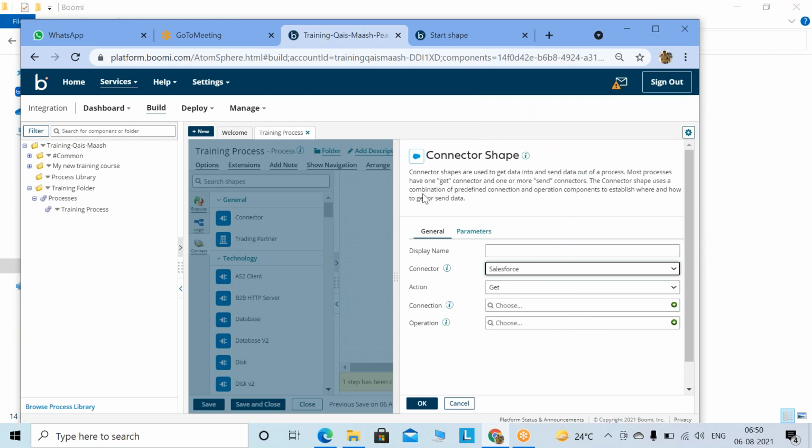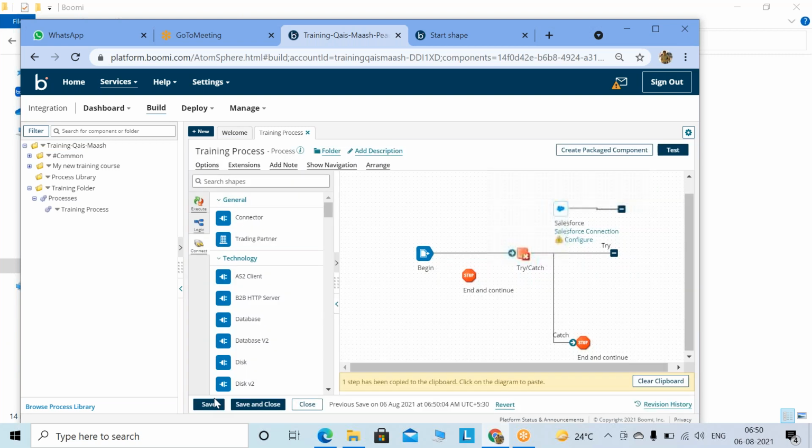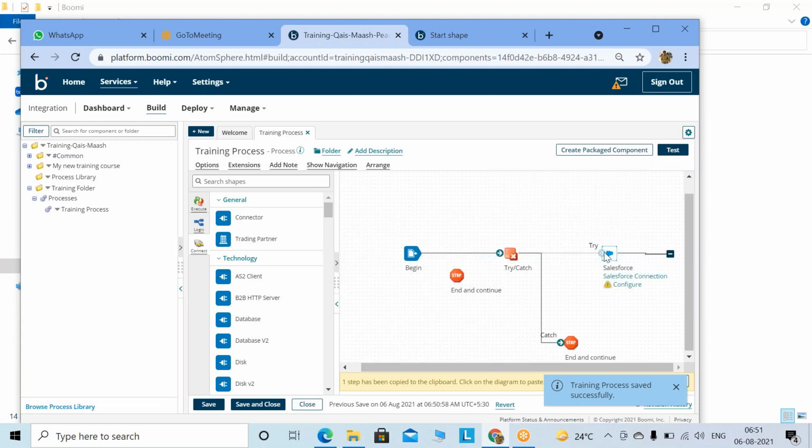Now we are going to query Salesforce. The action would be get and send. Get means query, send means insert or update. Now the connection, you already built it, so click on this. Go to common connections and choose it. The operation should be separate, so we need to build the operations.